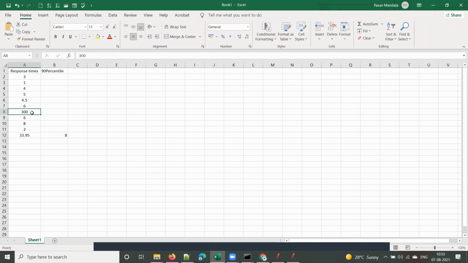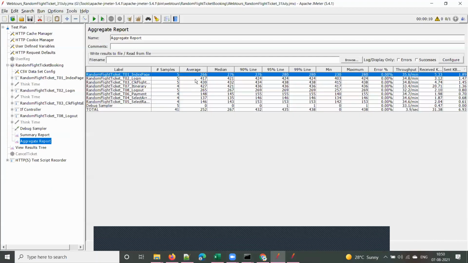We can ignore that one extreme value out of 10 values. All the response times are less than 8 only, but the average shows 34, whereas the 90th percentile is 8, right?